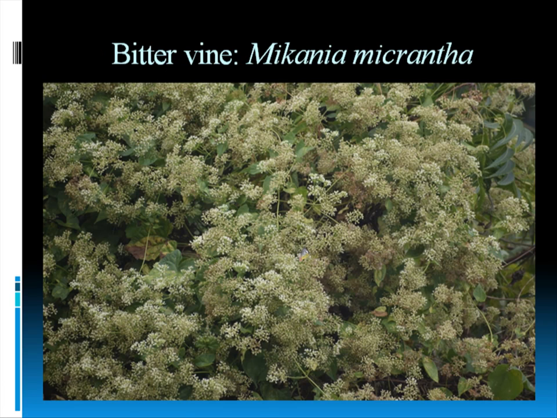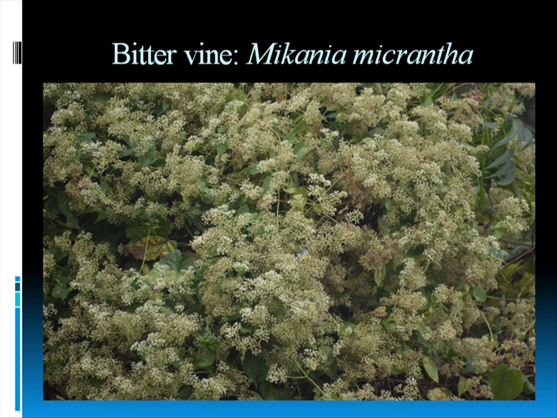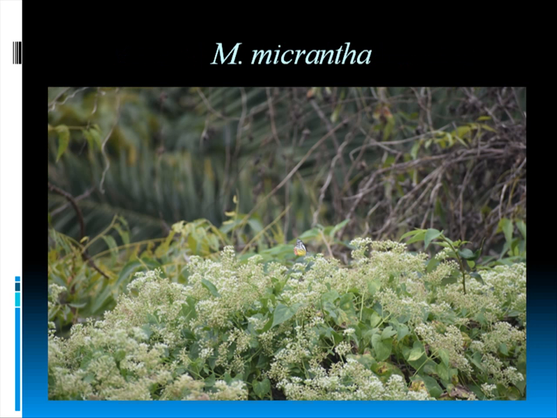Then the bitter vine I showed you earlier, it is surrounding the oxeye beans. So this bitter vine during the winter season, it will gather around everywhere and it forms a very big bush. And I don't know if you see, but there is a small common jezebel sitting on that plant. Then the same plant, I will show you the jezebel. It is not only hovering, it is also sucking the nectar from that plant.